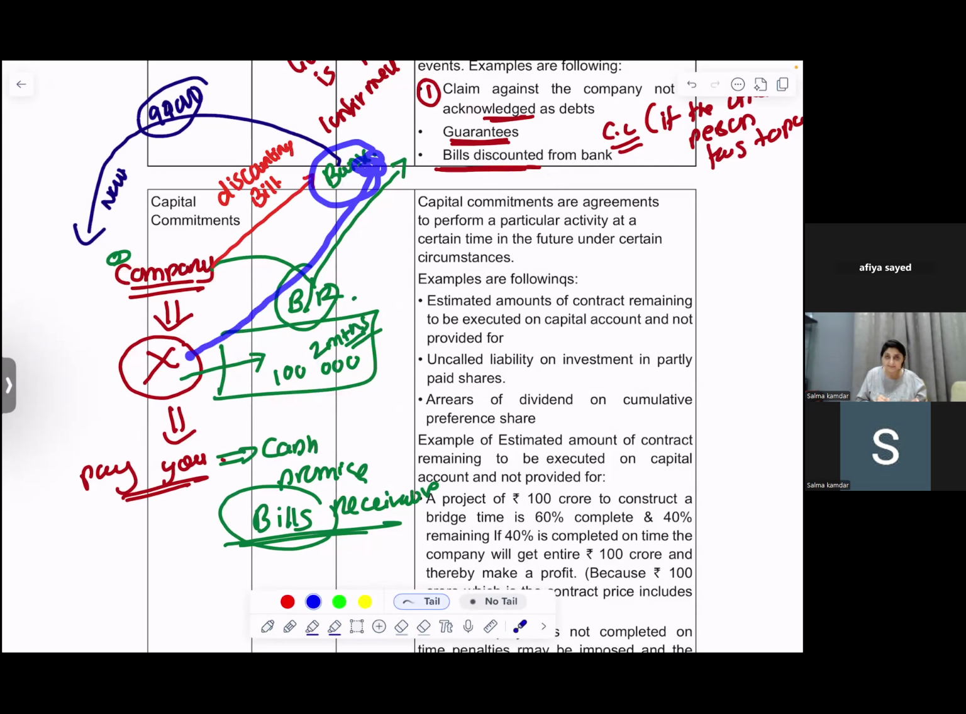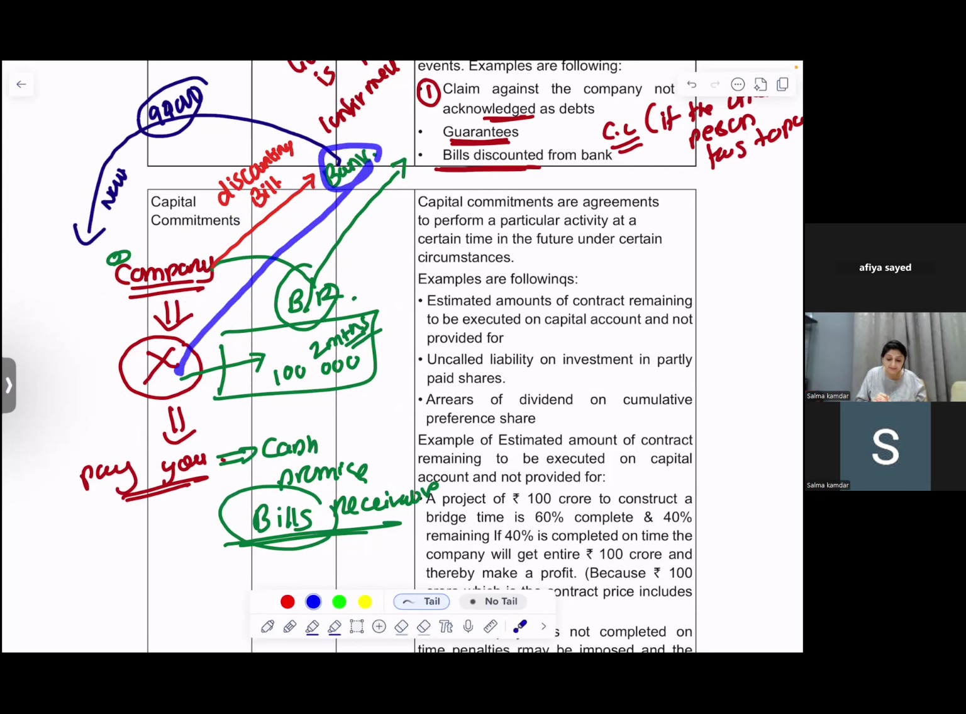Bank will tell X, please, you have made a promise to Afia company to give 1 lakh after 2 months. Today is the due date. Please pay 1 lakh. Ideally, Afia should have gone to X. But the company has already discounted the bill with the bank. So instead of the company, now who will go to X?